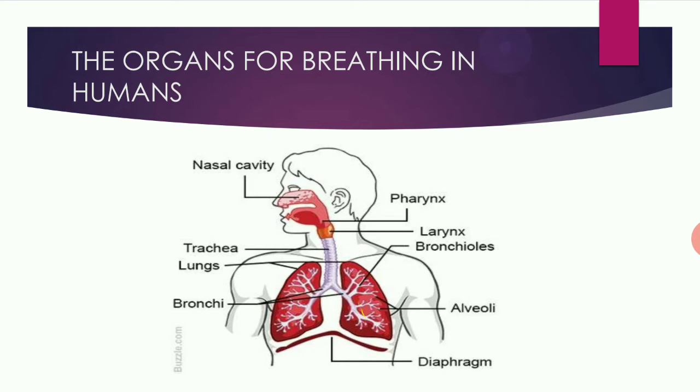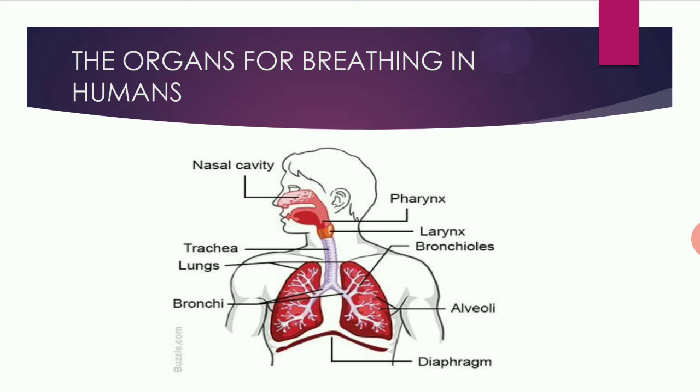The air enters the bronchi, and from there it goes into the branches called bronchioles. At the tip of the bronchioles, we have alveoli. Alveoli are where the exchange of gases takes place. These alveoli are attached with blood vessels.